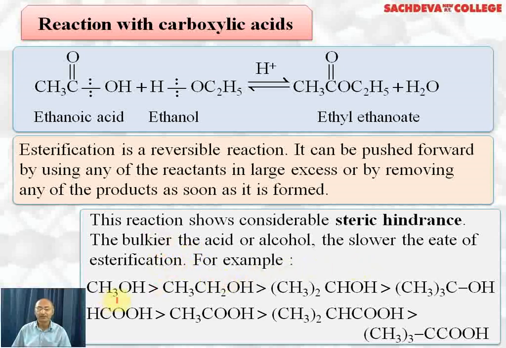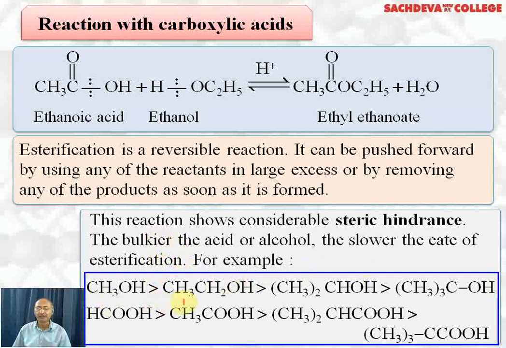For example, methyl alcohol will be most reactive towards esterification because it is most acidic. Then ethyl alcohol, then isopropyl alcohol, and least reactive is tertiary butyl alcohol. Formic acid is most reactive as compared to acetic acid, and then isopropyl carboxylic acid and tertiary butyl carboxylic acid.